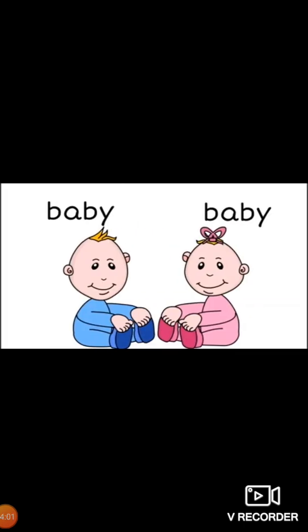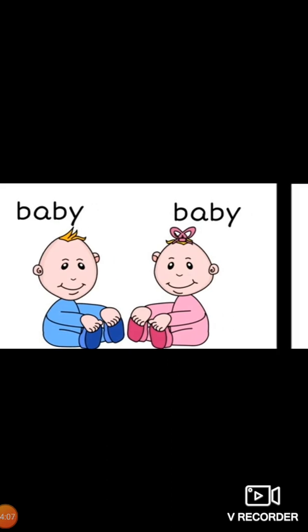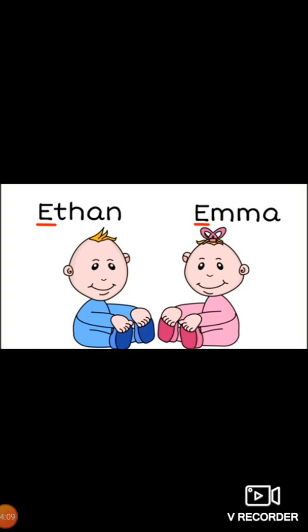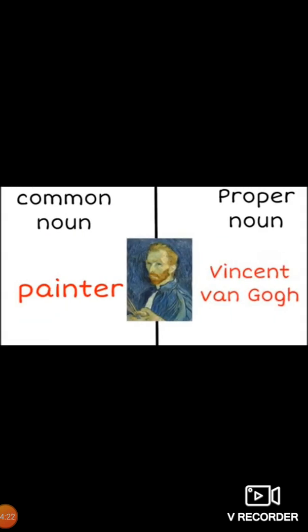Here you can see there are two babies, and both of them we will call baby. For both of them we shall use the word baby, but their names are different. So these different names are proper nouns, and a proper noun will start with a capital letter, like Ethan and Emma. Here we have the difference again. Common noun, any painter can be called painter only, but if we call them by the name, then we can have the example Vincent van Gogh.